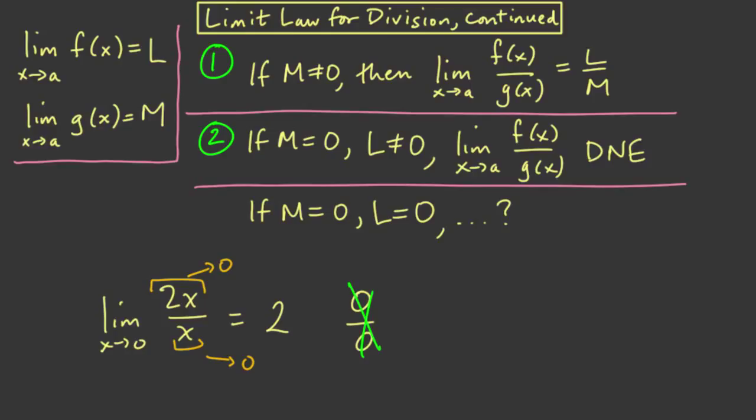Okay, you might be complaining that this seems like an exception, sort of a special case. But really, this situation of a quotient where both the top and the bottom go to 0, and yet the limit of the quotient still exists, that happens a lot in calculus, and it's incredibly important. So we have some questions for you so that you can dig in and really understand how this comes about.